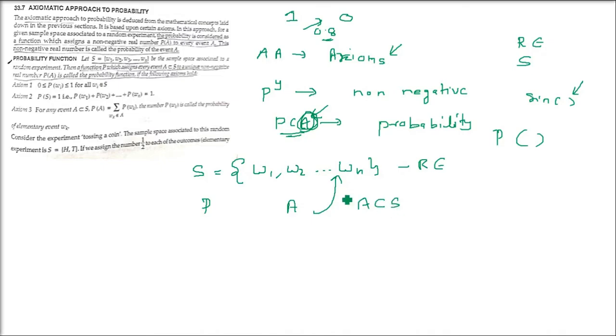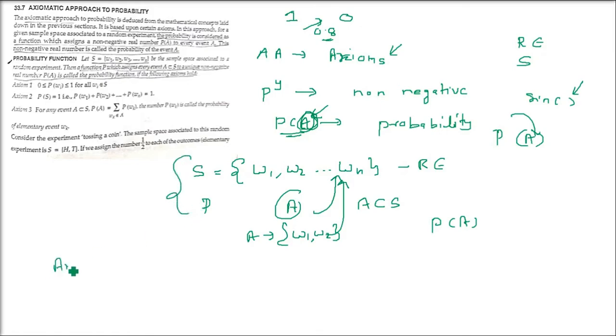This event has to be a subset of the sample space S, meaning all the elementary events in A should be in the sample space. For example, we take W1, W2 and say that A is an event, a subset of S. For this event A, we assign a value by the function P(A). The function which assigns a non-negative real number to this event, P(A), is the probability.